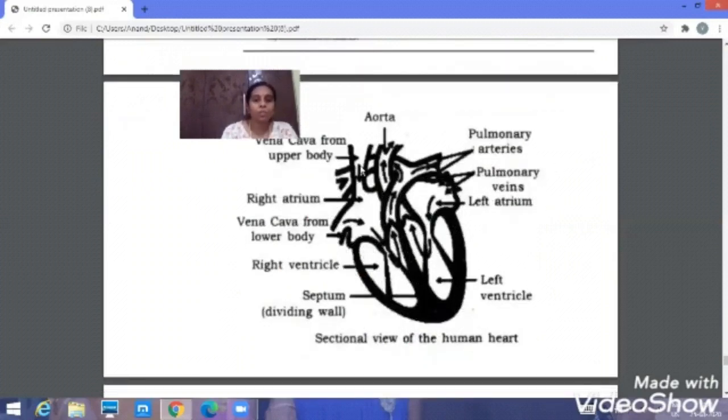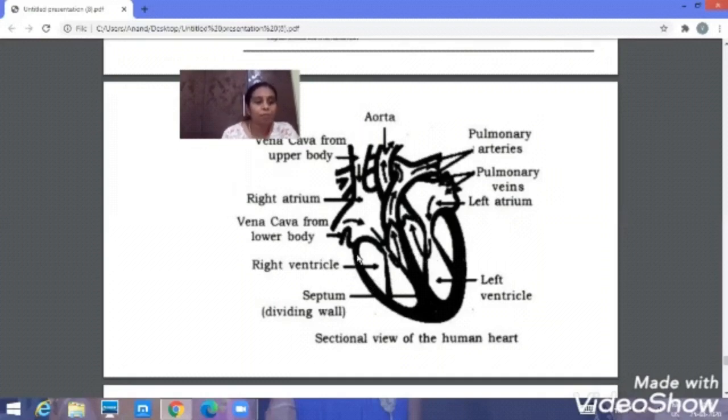So now when you observe this heart, the heart is made up of 4 chambers. These are the upper 2 chambers and these are the lower 2 chambers. The upper 2 chambers are called atria, and the lower 2 chambers we call ventricles. Here, these 2 are the upper chambers. This is the right atrium and this is the left atrium. These are the ventricles, right ventricle and left ventricle.